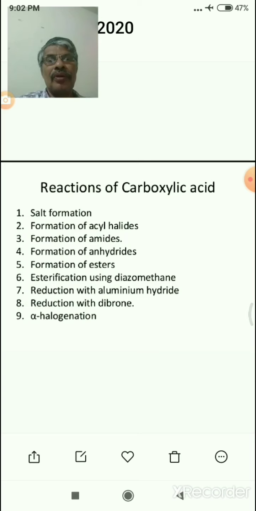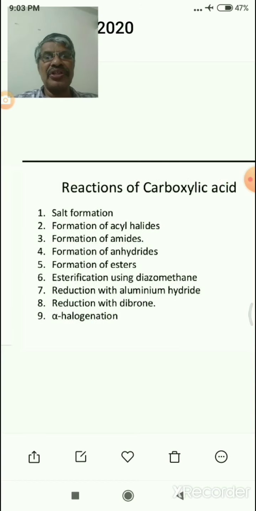Now, reactions of carboxylic acids. First one is the salt formation. Second one is the formation of acyl halides. Third one is the formation of amides. Fourth one is the formation of anhydrides. Fifth one is the formation of esters. Sixth one is the reaction using diazomethane. Seventh one is the reduction with lithium aluminium hydride. Eighth one is the reduction with diborane, and ninth one is the alpha halogenation.